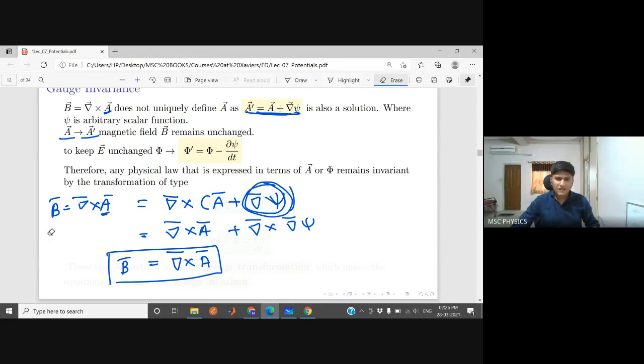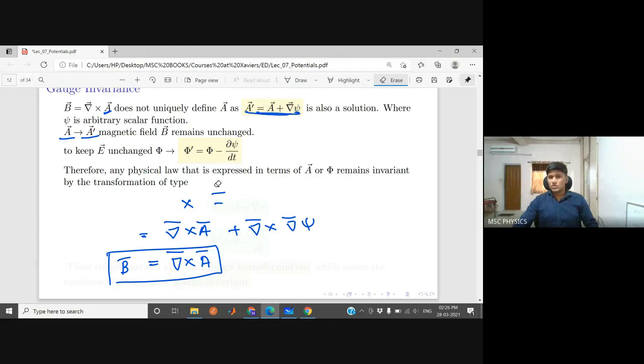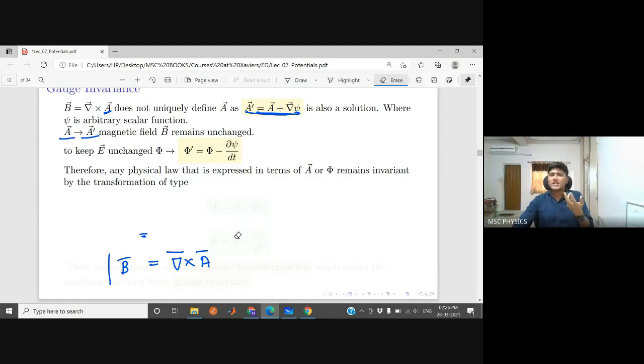To keep the electric field unchanged, what do we need to do? Even if you change A with A prime, the magnetic field is unchanged. So what is our purpose in calculating this? We want to know how many solutions of A can give us the value of B. We realize that there can be infinitely many solutions of A. You just have to keep adding the gradient of a function. If you know A, you can make A prime anything.